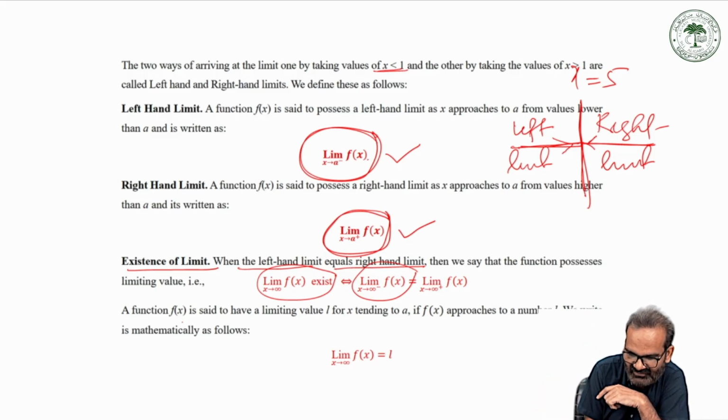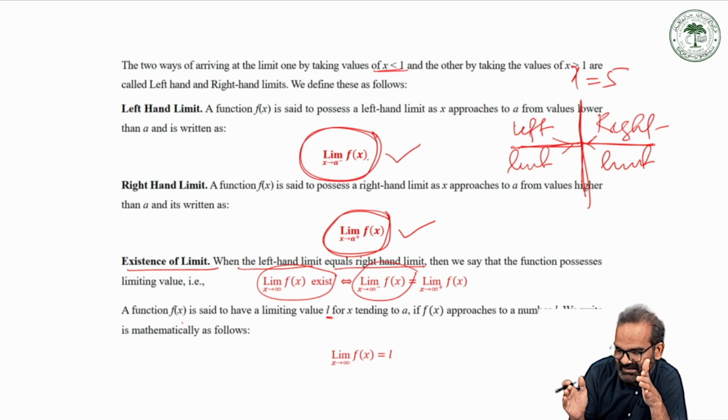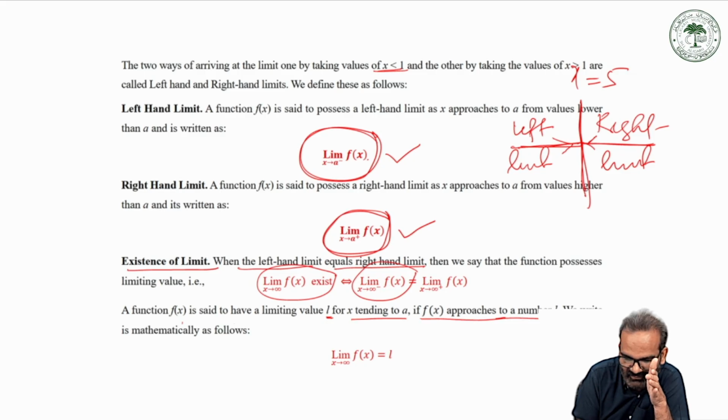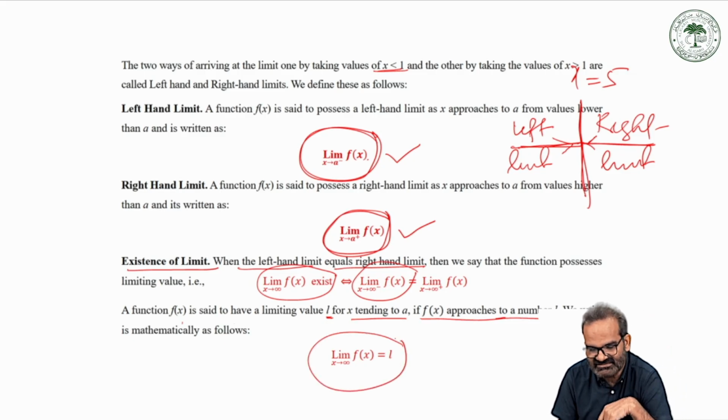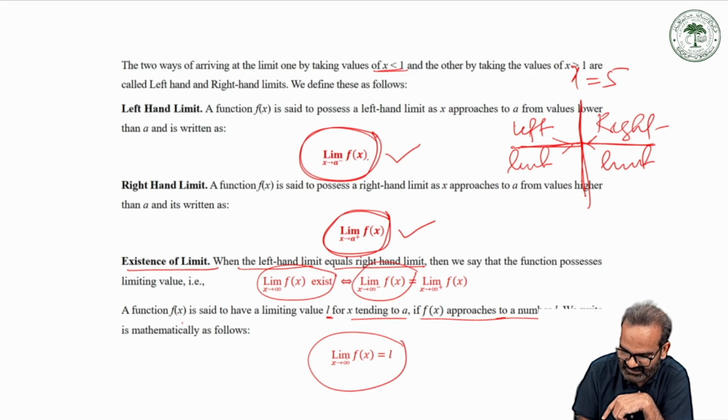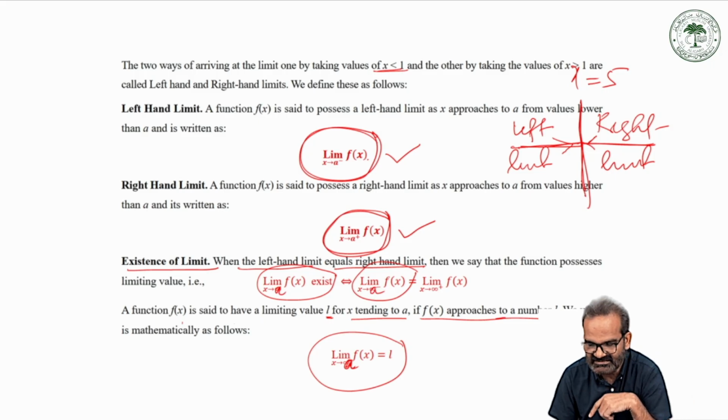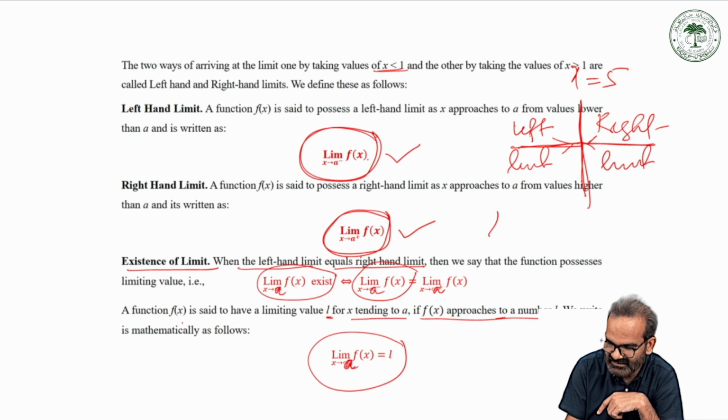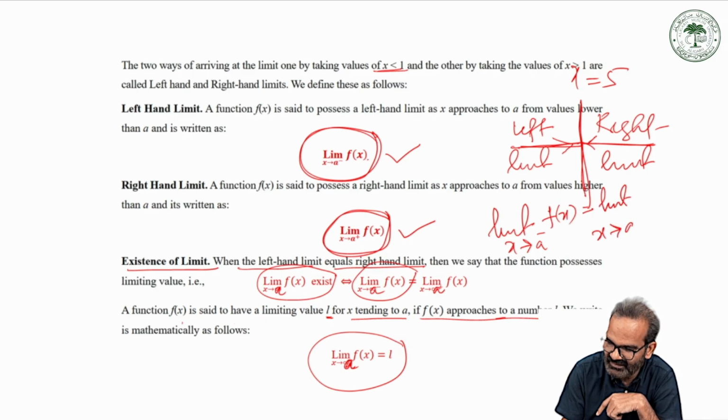This means if a function f(x) is said to have a limiting value L, that is, the function has L as its limit as x tends to a, if f(x) approaches L, we write it mathematically as: limit x tends to a negative f of x is equal to limit x tends to a positive f of x, which is equal to limit x tends to a of f of x, right?